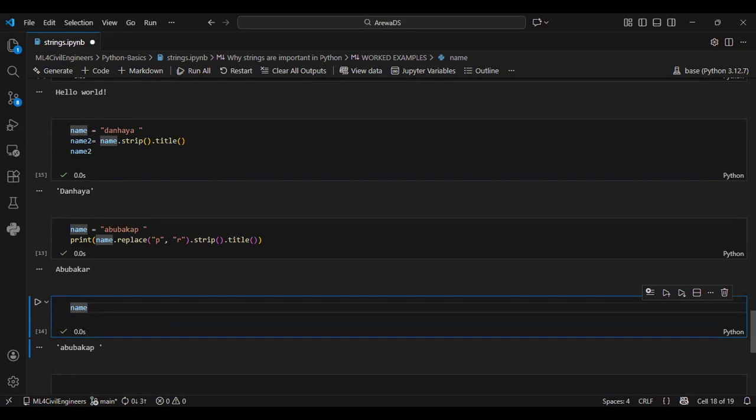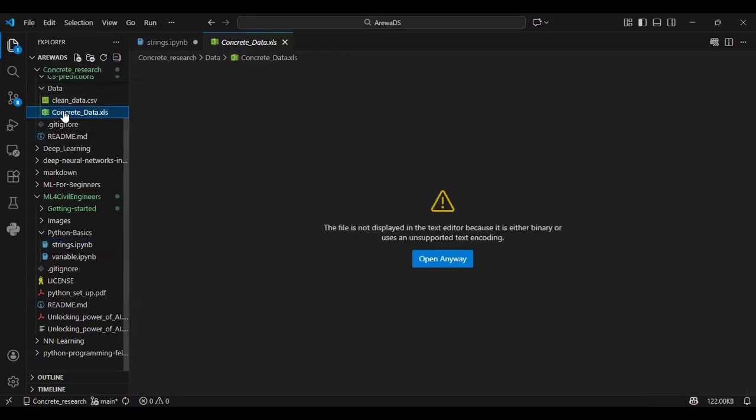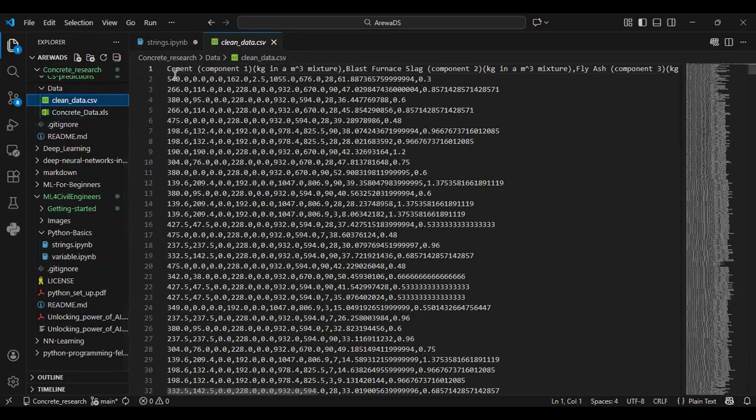Because whenever you are handling maybe a complex data set, let me give you an example here so you understand what I mean. Let me give you an example with this data set. Look at here the cement, and we have the space here. Then look at the component. We see these are the units. We have plus minus lag.